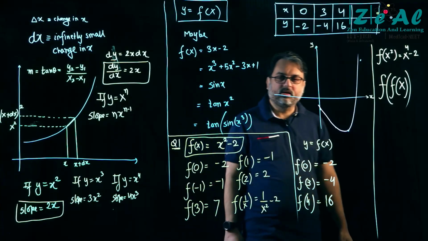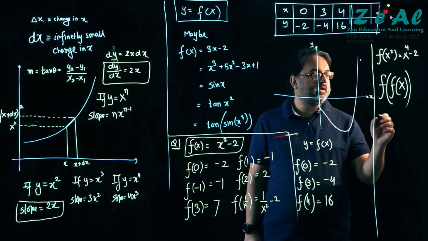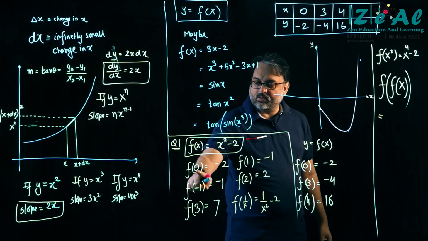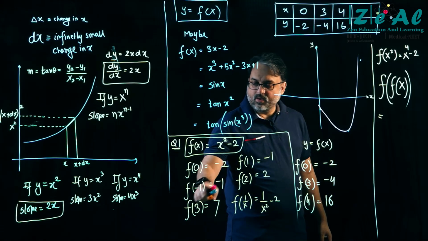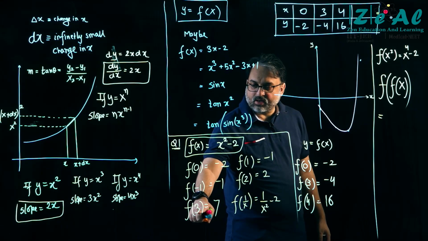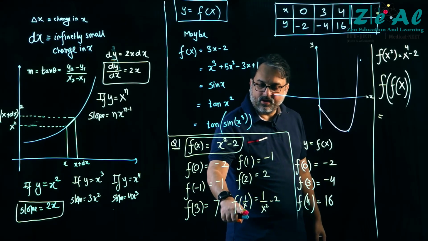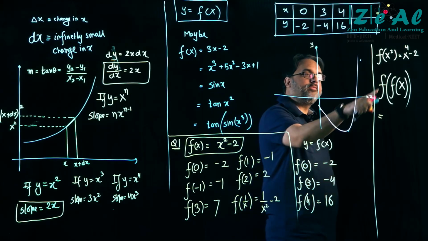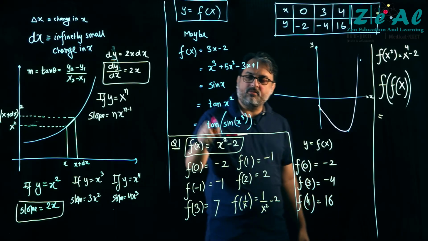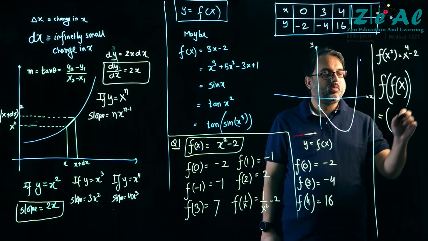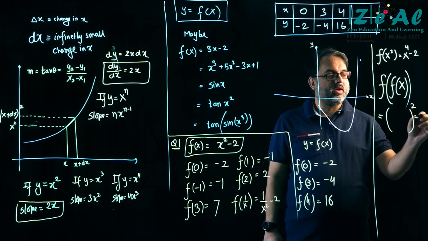What will it be? What have we done up till now? When we had to find f0, we put 0 in place of x. For f of -1, we put -1 in place of x. For f3, we put 3 in place of x. For f of 1 upon x, we put 1 upon x in place of x. To find f of f of x, we put f of x in place of x. End of story. So this will be equal to square minus 2.